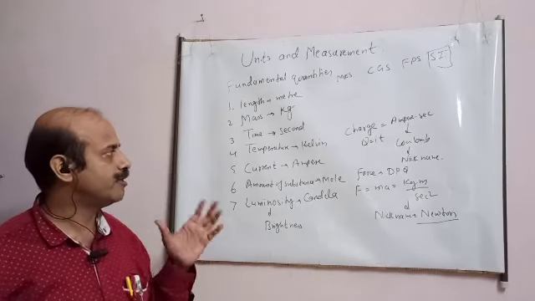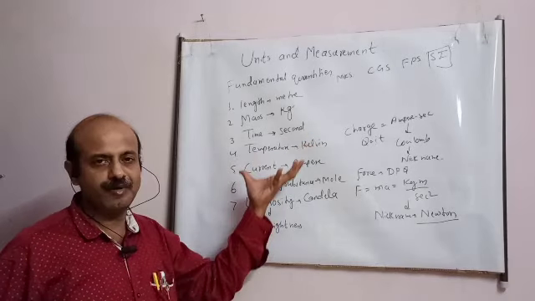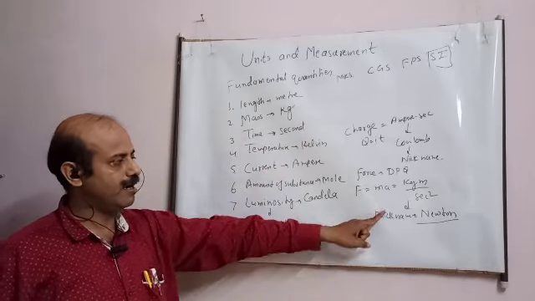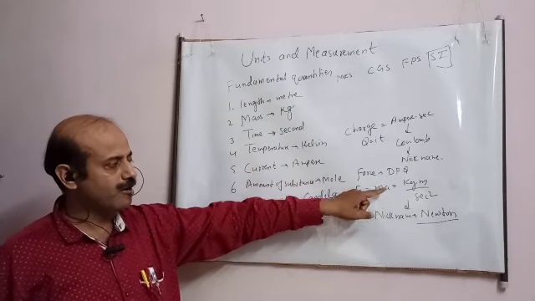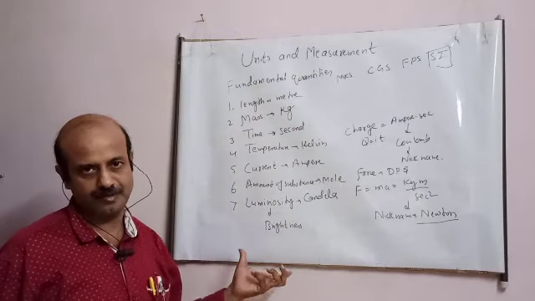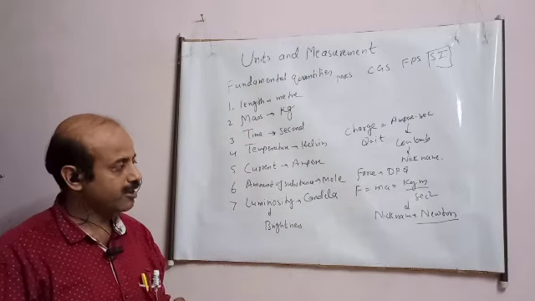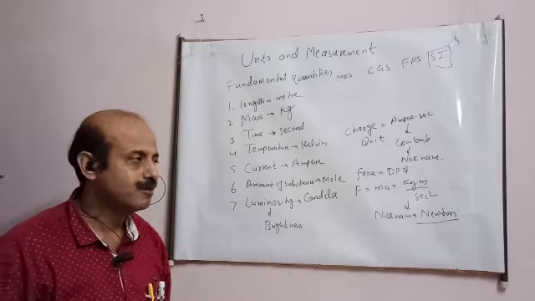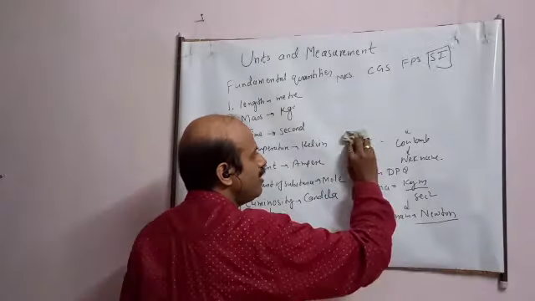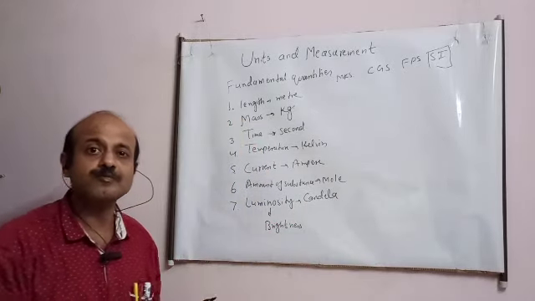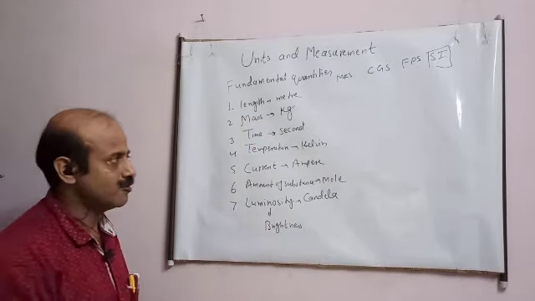So now you only have to remember how these units are made and fixed, and how the fundamental and derived quantities are separated. So now I don't have to learn another unit of force, student. I will derive it in terms of these. Now, student, the question is how they have chosen only these 7. On what basis and why they have chosen. So you have to remember one thing, student.